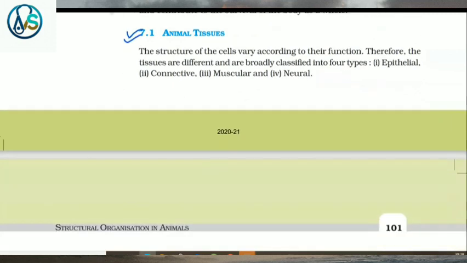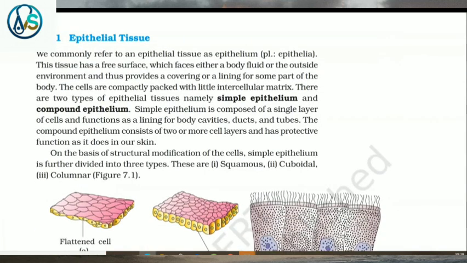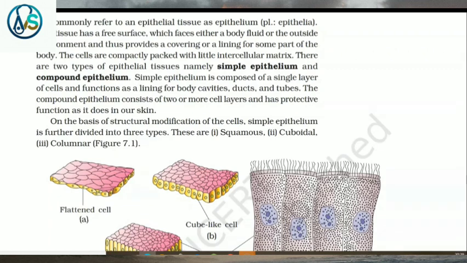7.1 Animal tissues. The structure of the cells varies according to their function. Therefore, the tissues are different and are broadly classified into 4 types: epithelial, connective, muscular, neural. 7.1.1 Epithelial tissue. We commonly refer to an epithelial tissue as epithelium. This tissue has a free surface which faces either a body fluid or the outside environment and thus provides a covering or a lining for some part of the body. The cells are compactly packed with little intercellular matrix.